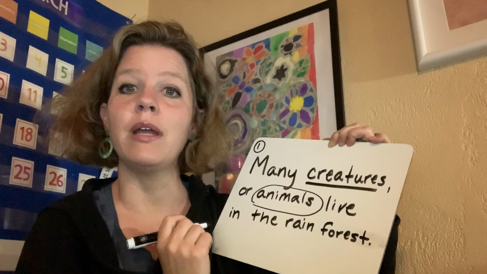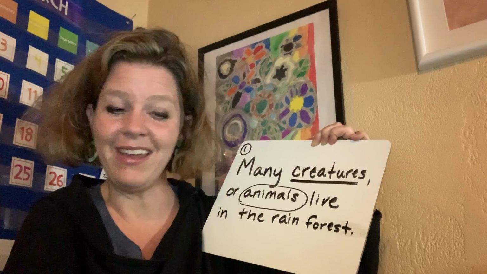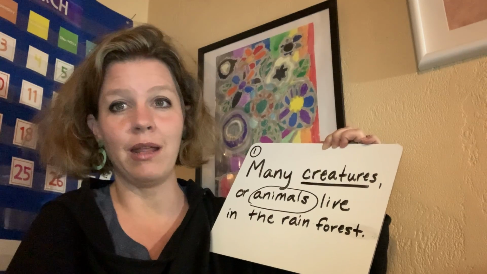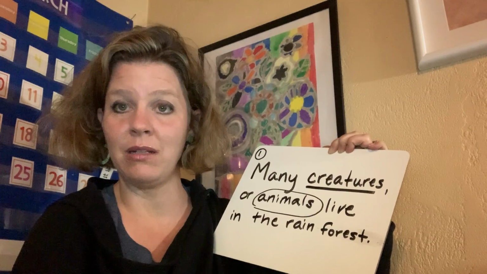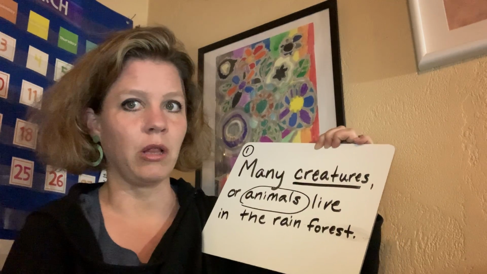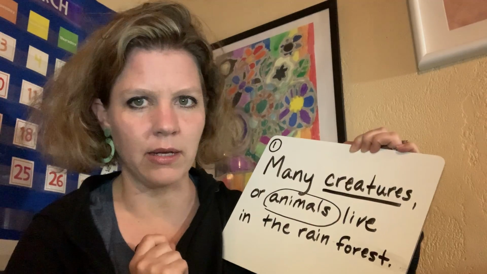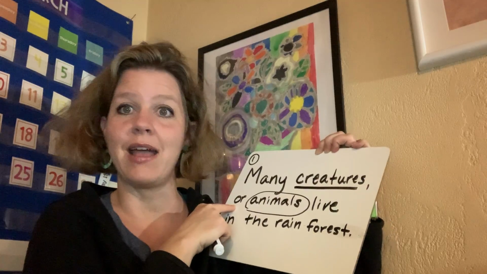I want you to think about it like looking for a synonym. Remember what a synonym means? It's a different word, but it means something very similar, okay? So we're hunting for synonyms with these special words or, such as, like.